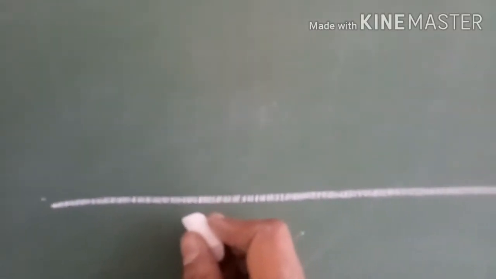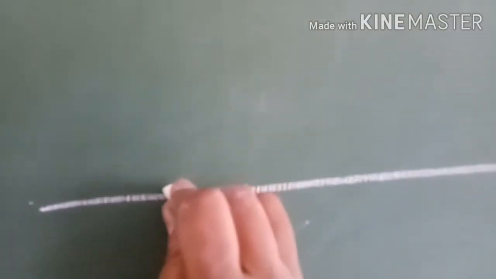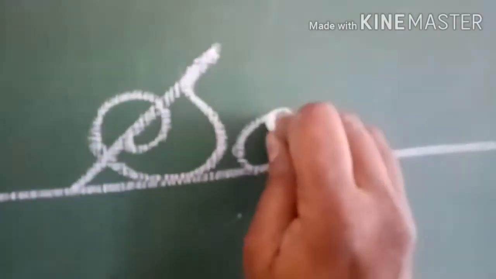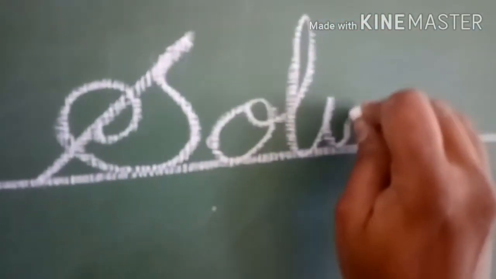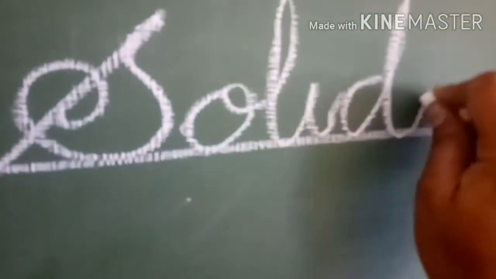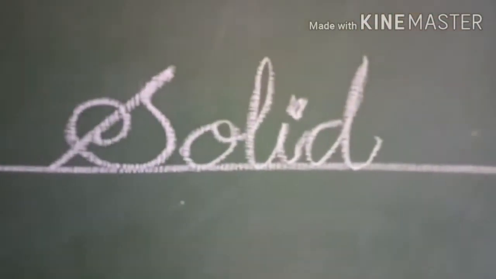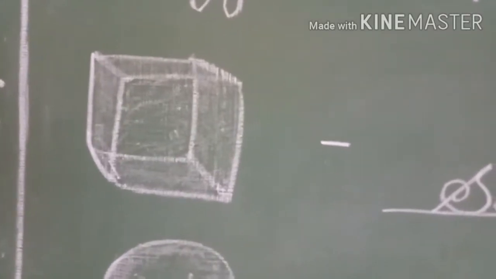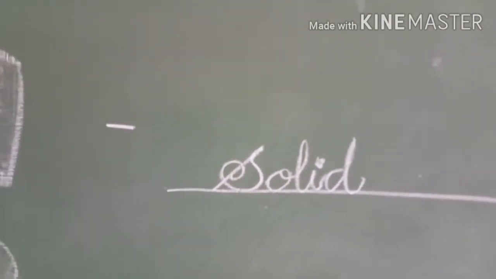Solid. Can you say the spelling for solid? S O L I D. Solid. Understand, children? So first picture is ice cube. Ice cube is an example of solid.